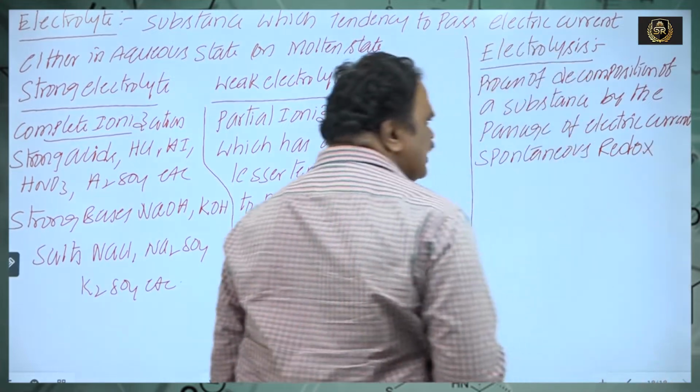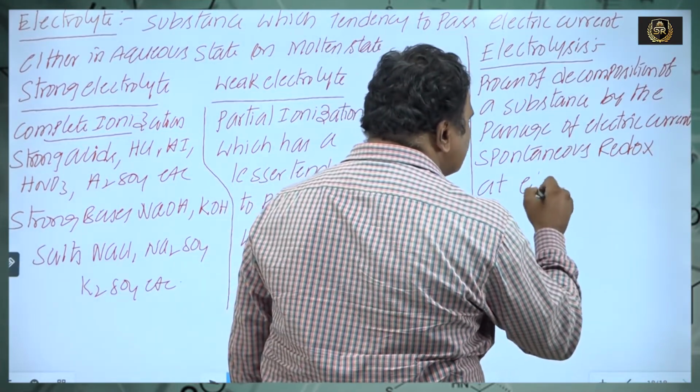Redox means both oxidation and reduction take place at electrodes.